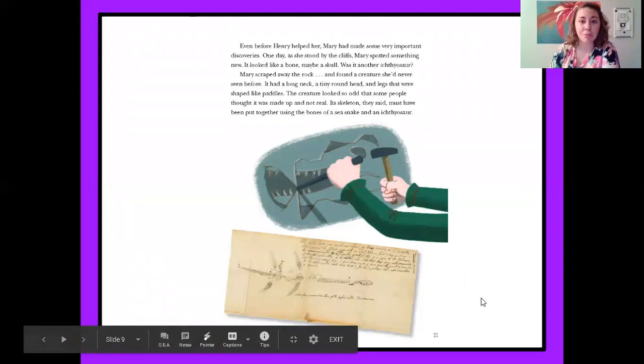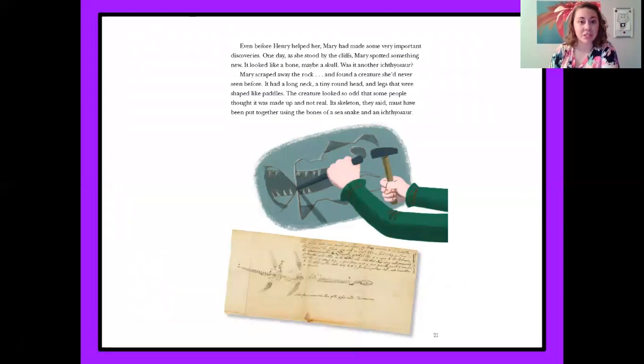Even before Henry helped her, Mary had made some very important discoveries. One day, as she stood by the cliffs, Mary spotted something new. It looked like a bone, maybe a skull. Was it another ichthyosaur? Mary scraped away the rock and found a creature she'd never seen before. It had a long neck, a tiny round head, and legs that were shaped like paddles. The creature looked so odd that some people thought it was made up and not real. Its skeleton, they said, must have been put together using the bones of a sea snake and an ichthyosaur.